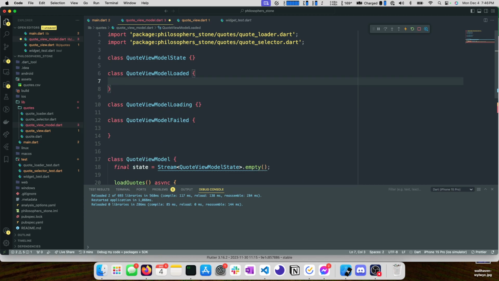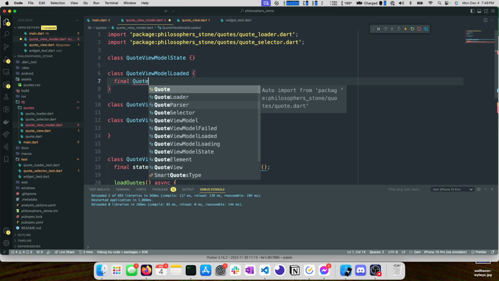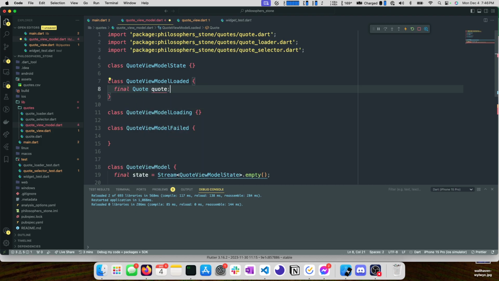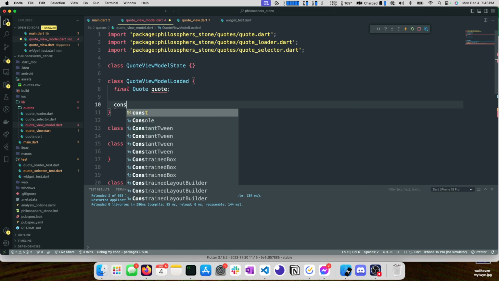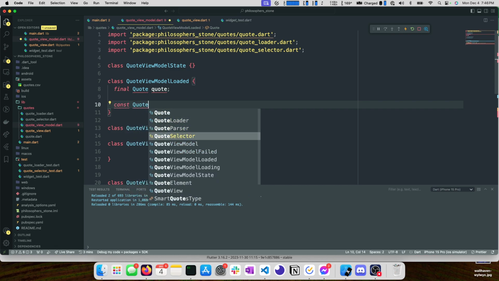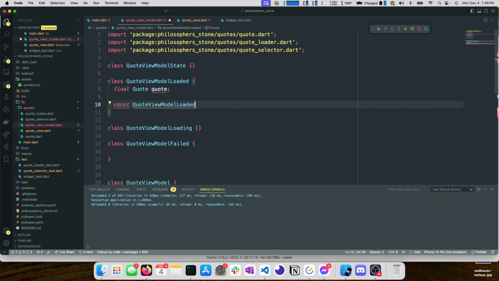So our loaded state will have a quote, right? So we'll have final quote. And then we can give this a constant constructor because we know that if our quote's final, and we pass a quote to quote view model loaded, we don't need two different instances of that in memory. We can just work with one.